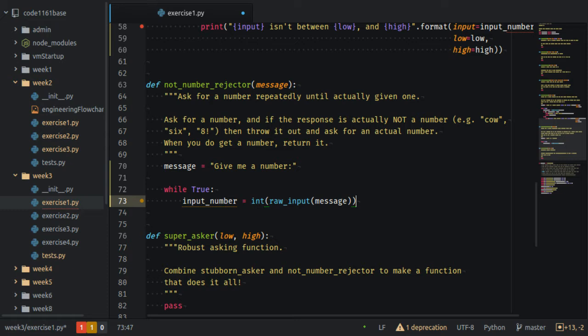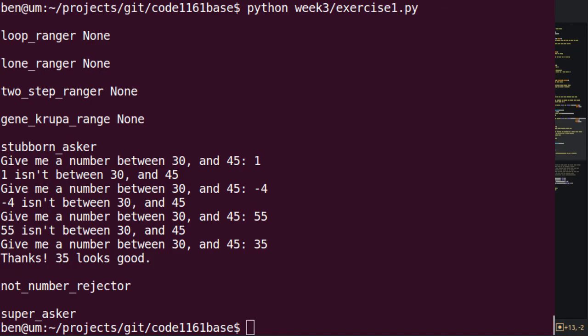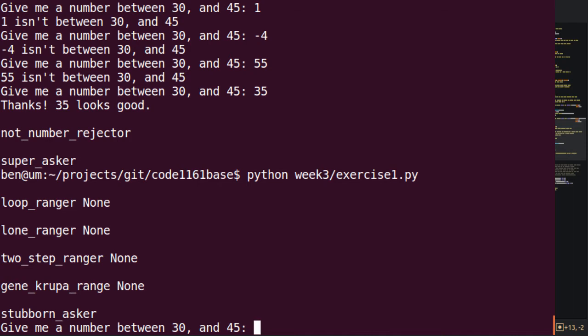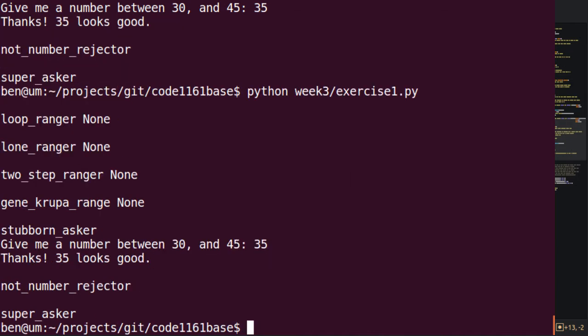This is going to run infinitely, so I'm going to have to break out of it, but let's give it a go. Stubborn asker is asking, so let's satisfy stubborn asker because it's still sitting there. 35, good. And then not number rejector didn't actually do anything.